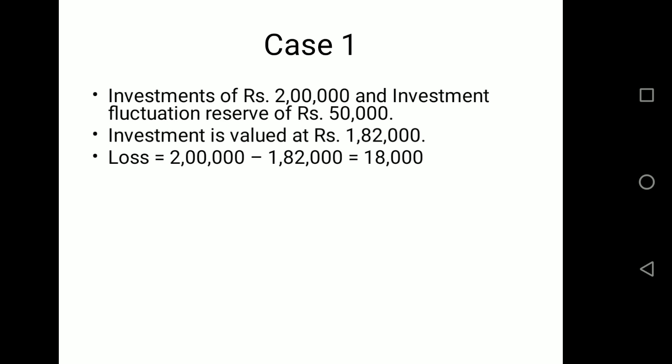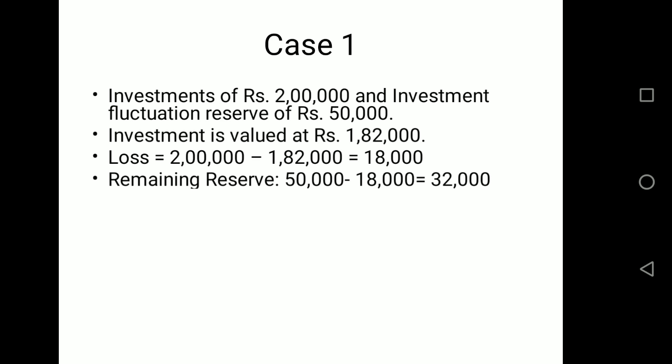If we settle this loss from investment fluctuation reserve, we have remaining rupees 32,000 of reserve as free. So out of 50,000, we'll cover 18,000, the loss of investment, from the reserve, and then we'll have 32,000 free for distribution among partners.